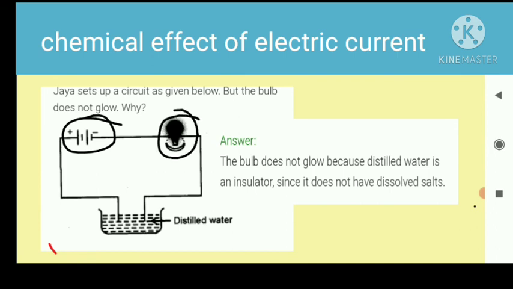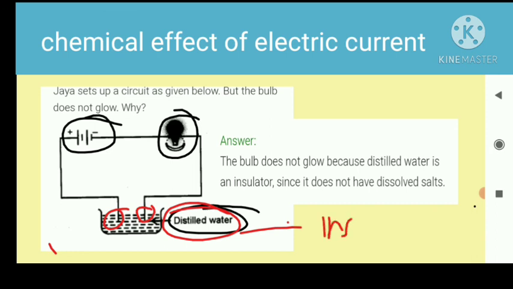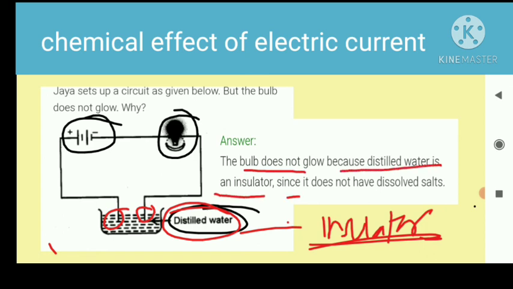We take a pot and put some distilled water in it. Both ends of the wire are immersed in distilled water, and distilled water is an insulator through which electricity cannot pass. The bulb does not glow because distilled water is an insulator, since it does not have dissolved salt, so electricity cannot pass through it.